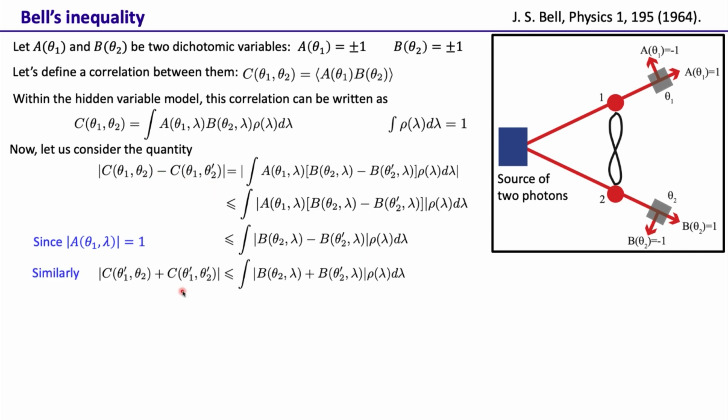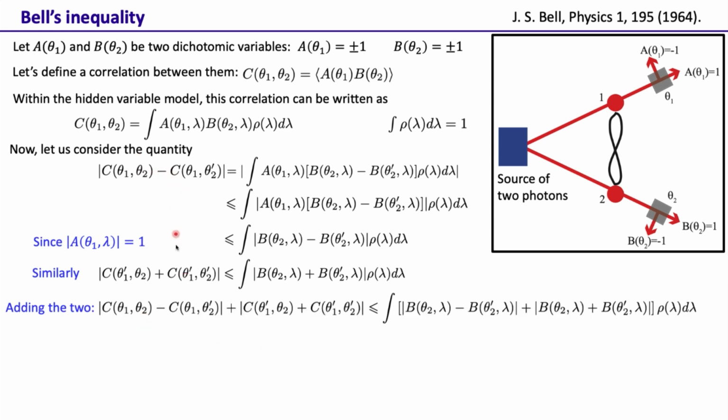So now we can similarly have another such quantity. In this case we have theta 1 prime, theta 2 and theta 1 prime, theta 2 prime. There's a minus and there's a plus. So just like C(theta 1, theta 2) minus C(theta 1, theta 2 prime) was B(theta 2, lambda) minus B(theta 2 prime, lambda), since this is a plus here, we will also have a plus over here. Now if we add these two, this plus this, since this is less than or equal to this, and this is less than or equal to this, of course the addition is less than or equal to this quantity.